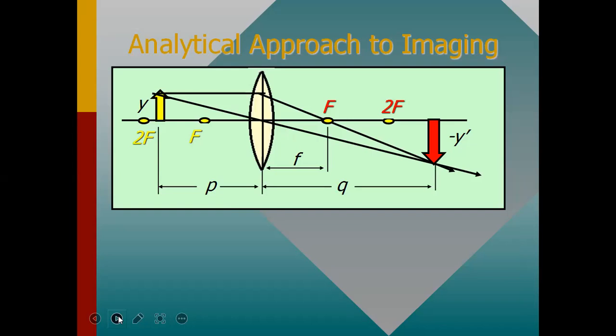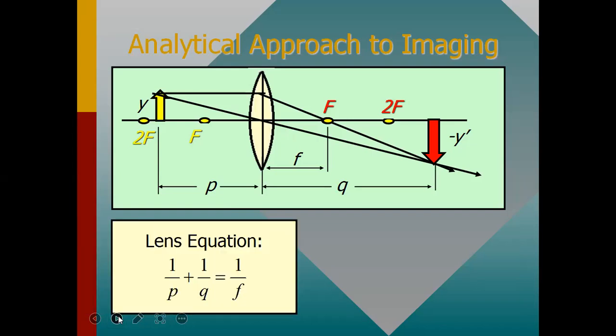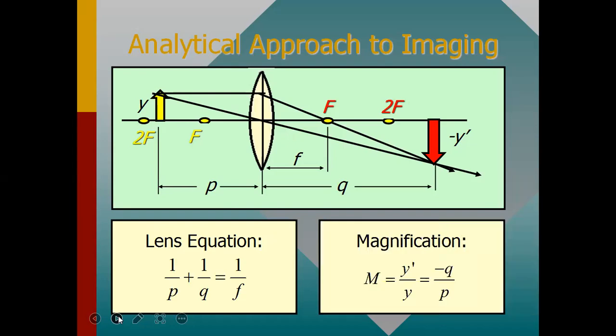So, the analytical approach to imaging. The lens equation will be 1 by p plus 1 by q equals 1 by f, where p is the distance of the object from the center of the lens, q is the distance of the image, and f is the focal length. So the magnification will be M equals the length of the image divided by the length of the object.